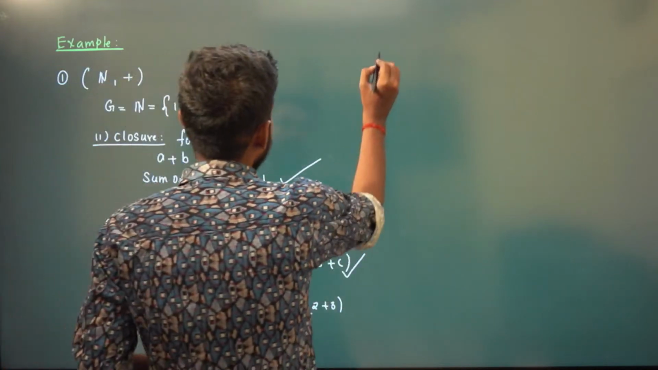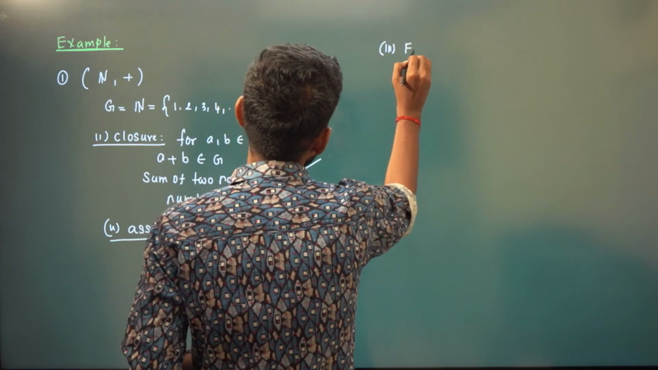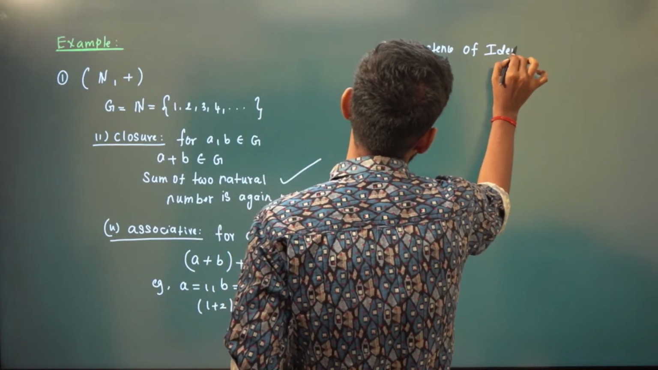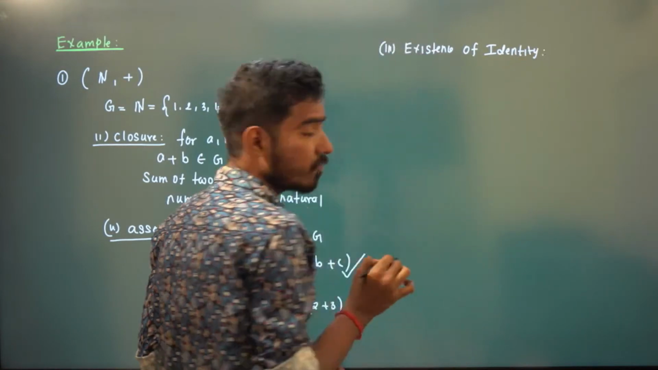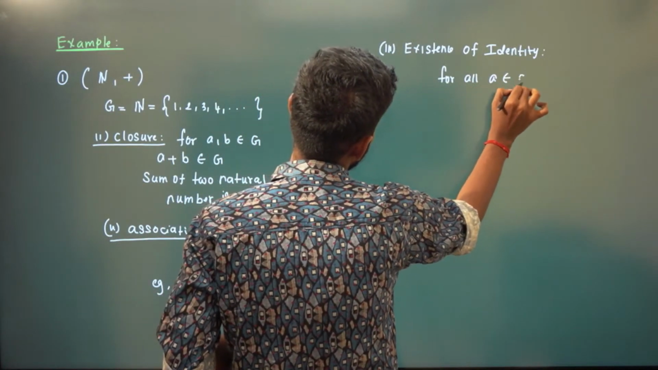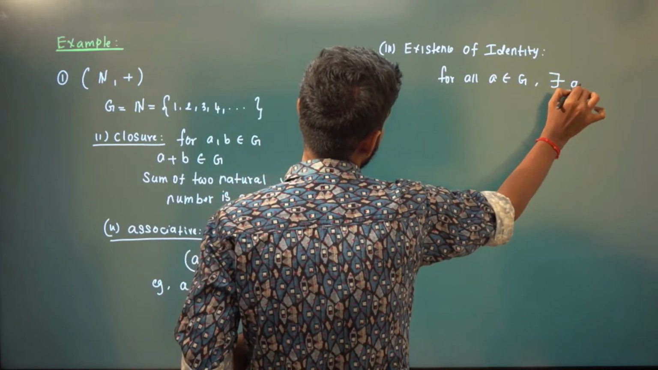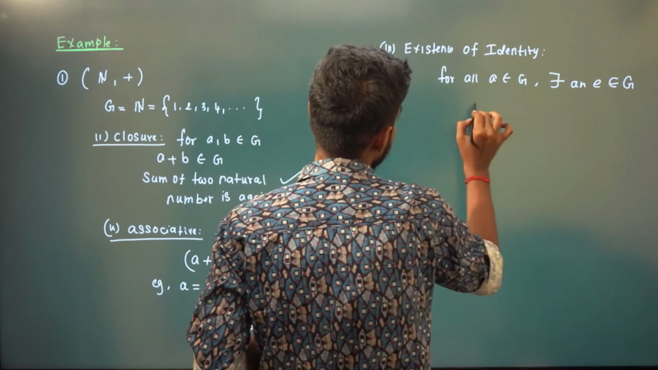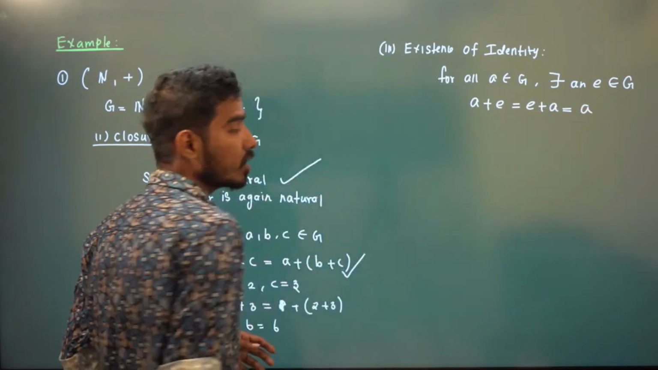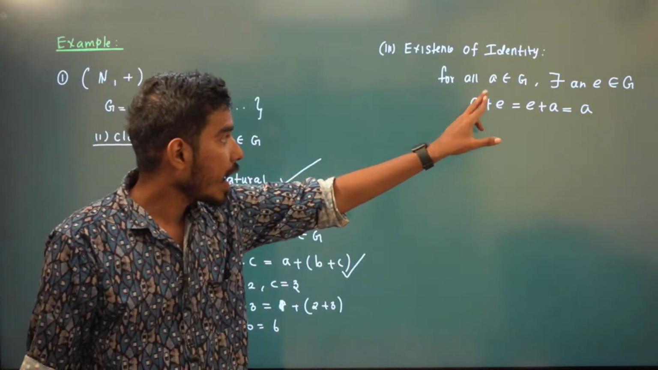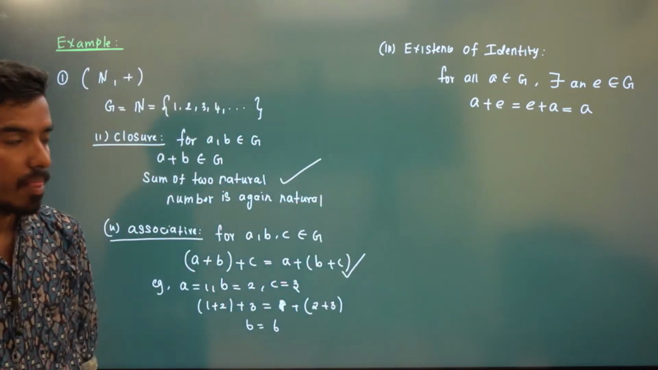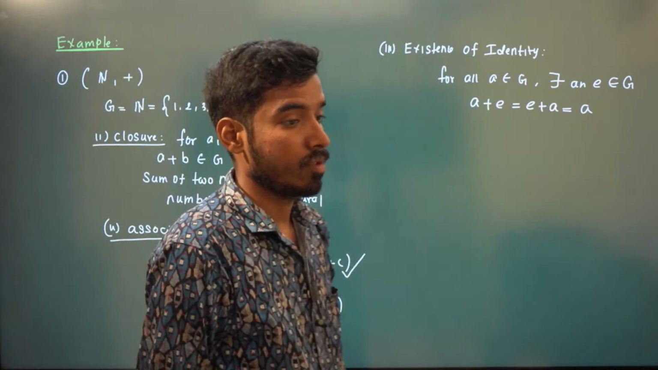Okay. Now the existence of identity. What is the definition of identity? For all A in G, there exists an element E in G such that A plus E is the same as E plus A, and has to be A. What about E here? You need to add an element E so that you get A again. What will be that number?